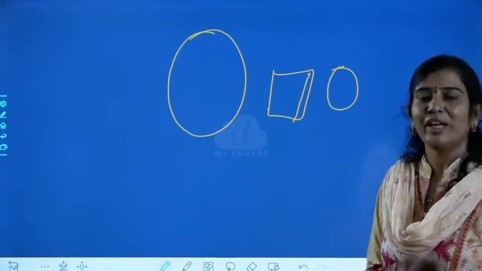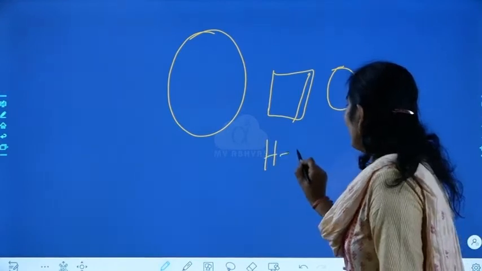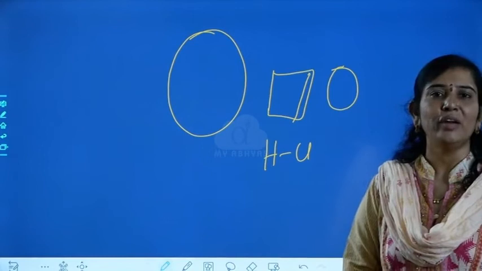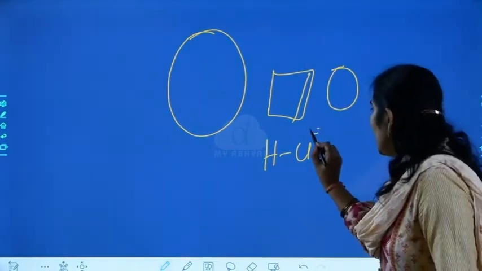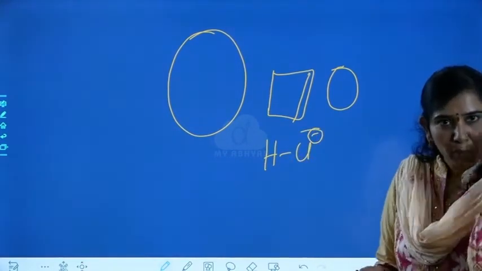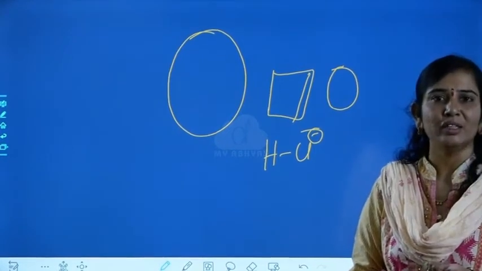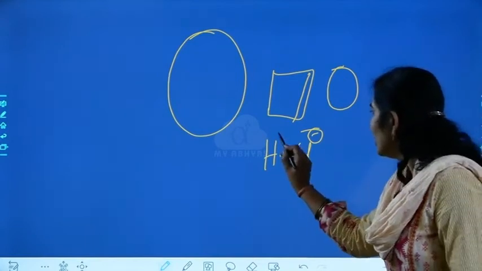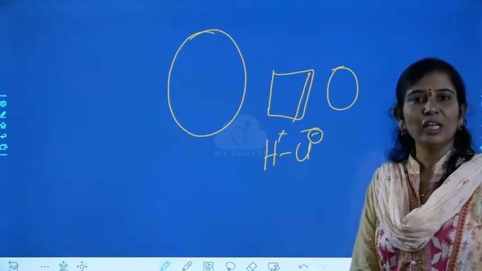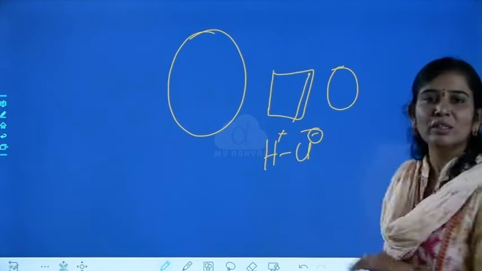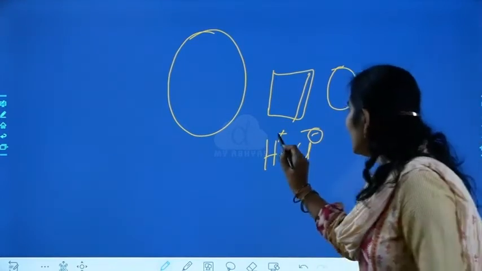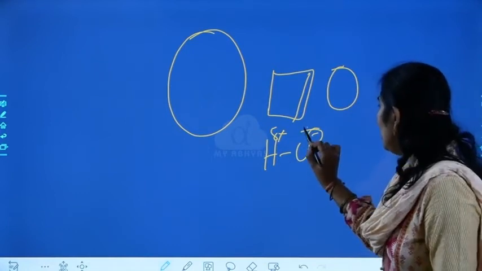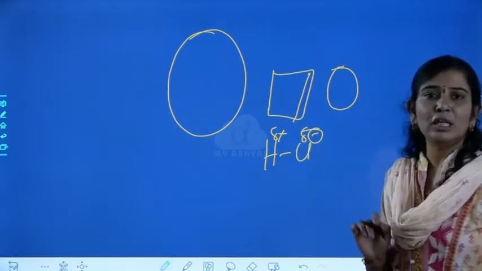In the same way, when you take HCl, chlorine is highly electronegative. So it will pull electrons towards itself, and thereby it gains a negative charge. Whereas hydrogen, by losing electrons, will gain a positive charge. Like this, there is a delta plus on H and delta minus on Cl.